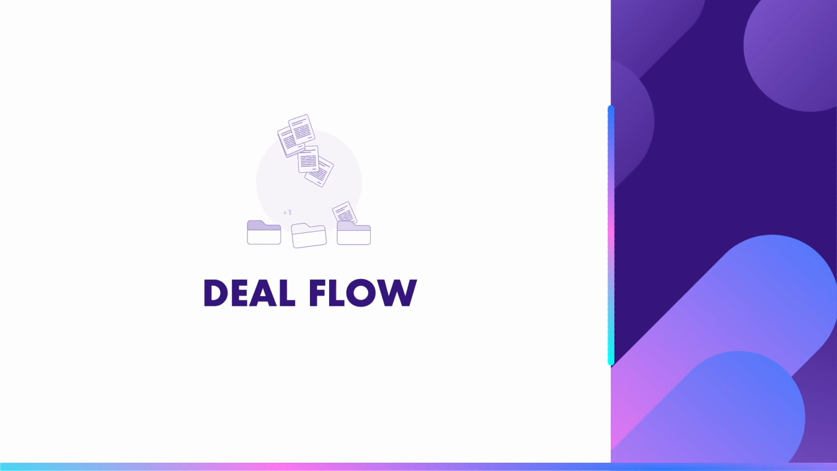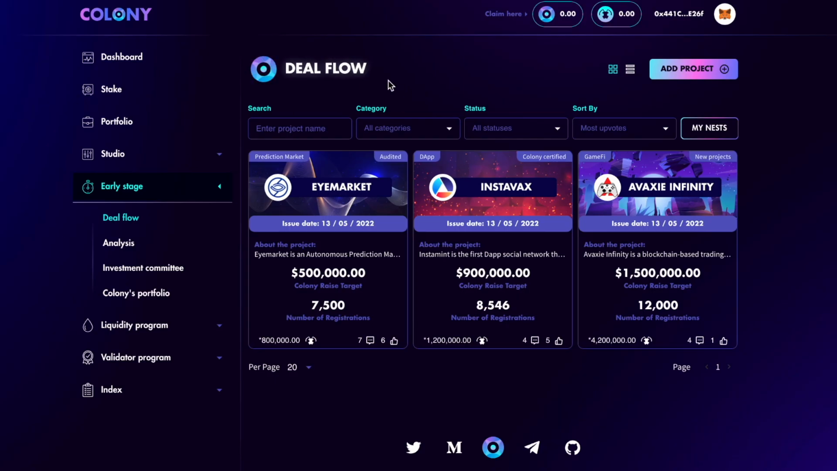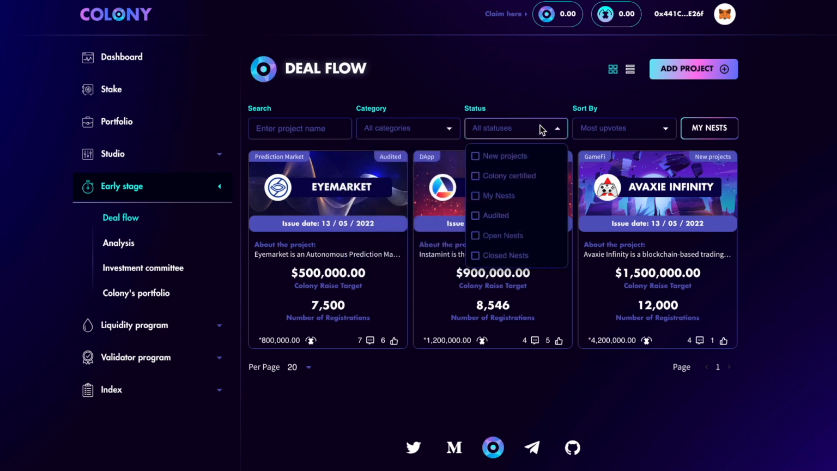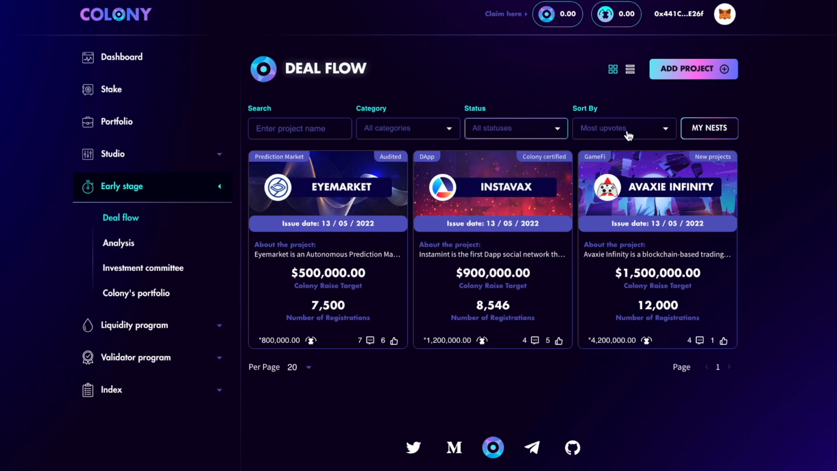The very first step of the early stage feature and an investment process is naturally the deal flow. On this page, the Colony community will be able to see the entire Avalanche deal flow of early stage projects. They can filter them by category, for example. As you can see, there is DApp, DeFi, GameFi, Launchpads, Metaverse, etc. by status as Colony certified, my nest, audited, and sort by most upvotes, for example.